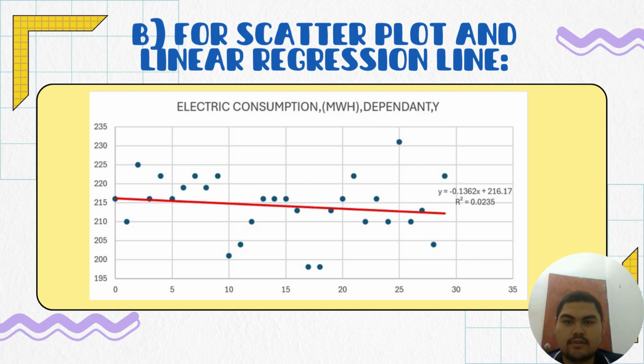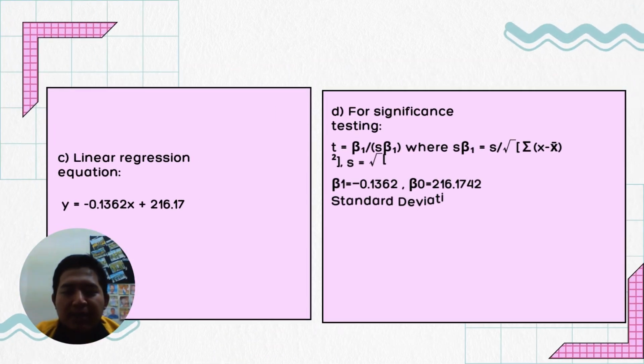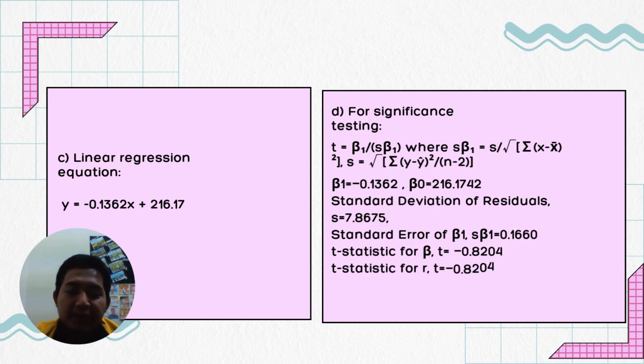Okay, for this graph, you can look at it. The graph is a scatter plot and linear regression line, which is electric consumption versus the total hour. For the linear regression equation, we can see that y equals -0.1362x plus 216.17. For the significance testing, from this formula we can see that beta 1 equals -0.1362 and beta naught equals 216.1742.